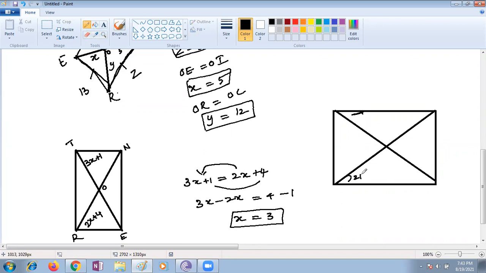It is 21 degrees, and this is given as x. You need to calculate the value of x. What is the value of x, children?